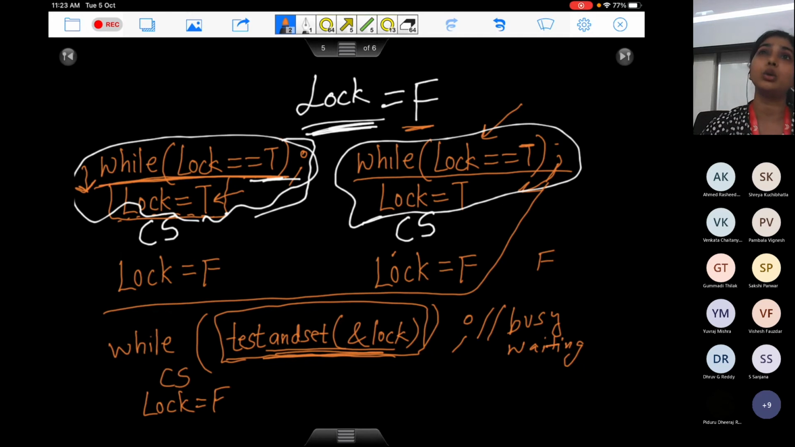Third thing, is there a bounded wait here or not? Do you think any process can starve here? You have multiple threads running on your system, and they are all using this test and set for the shared variable. Do you think it can so happen that a thread keeps waiting while all the other threads keep executing in their critical sections one by one, and this poor thread, sitting in isolation, doesn't get into its critical section?